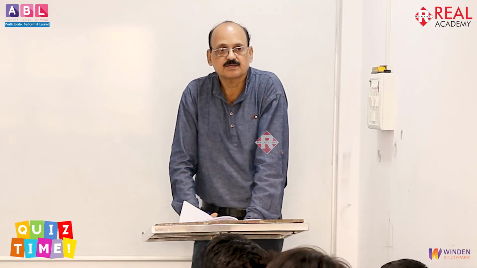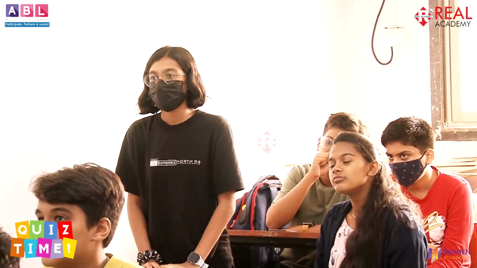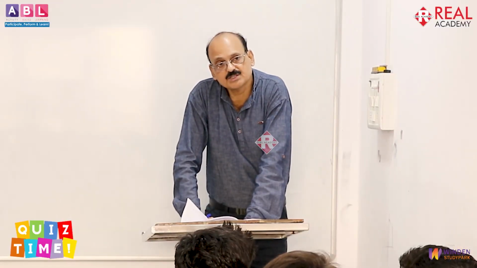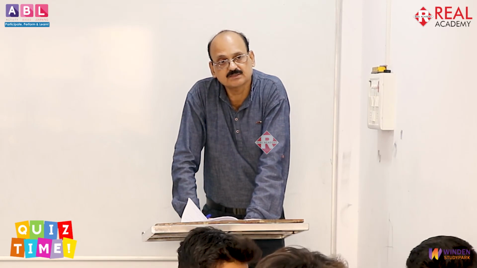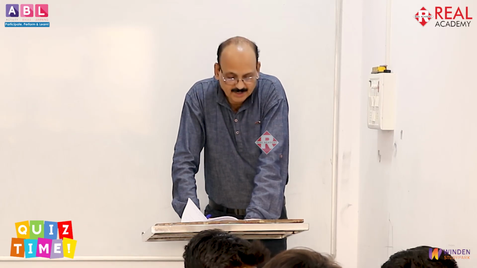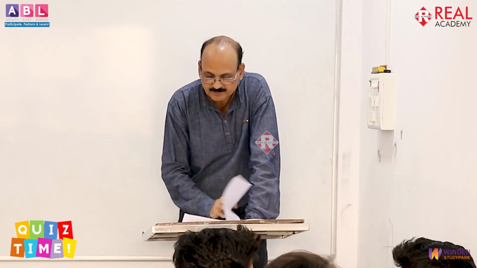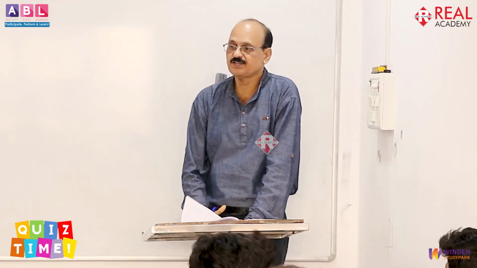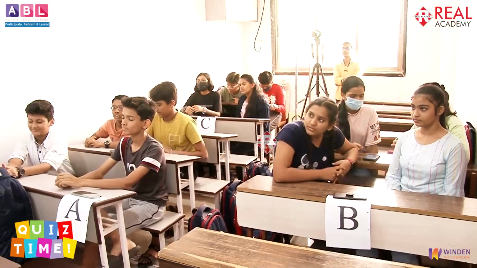Yes, C. Earthquakes and floods. Earthquake is correct, but one is wrong. You can try the next one. Okay, I consider this answer right. C got points. Earthquake and deforestation. Next question.